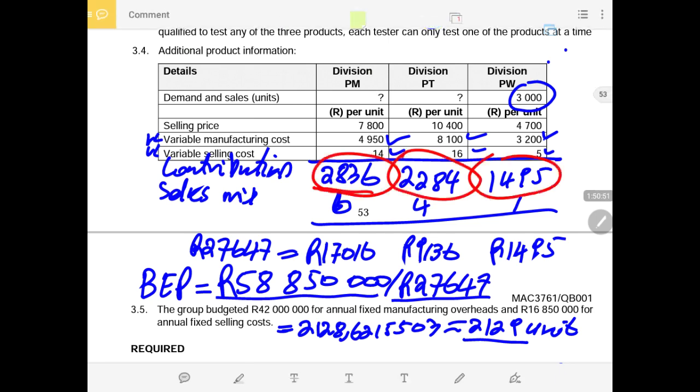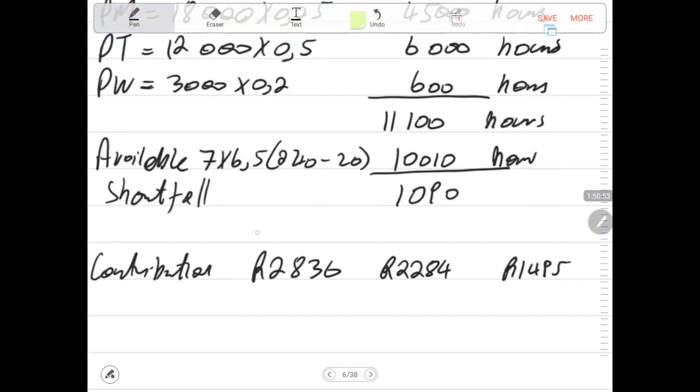1,495. So from that, we know this is per mobile, this is per tablet, this is per watches. Then we divide this by limiting factor per unit.